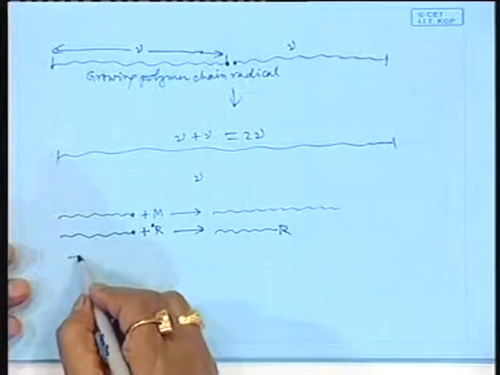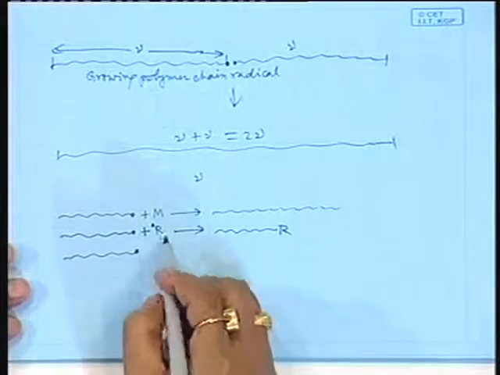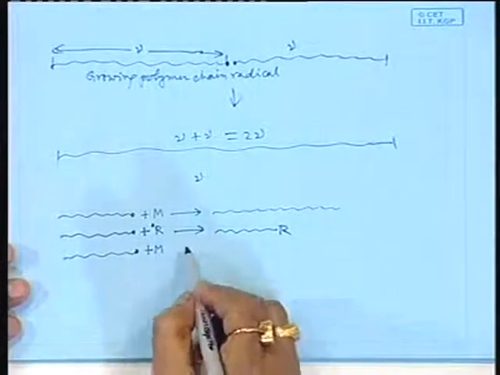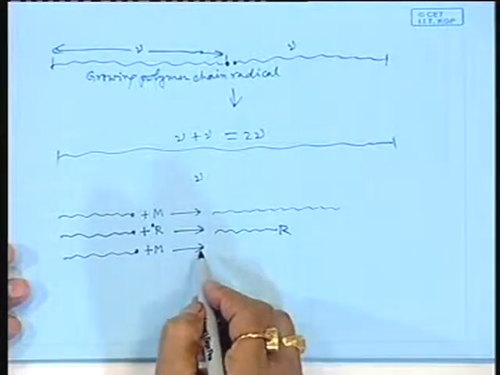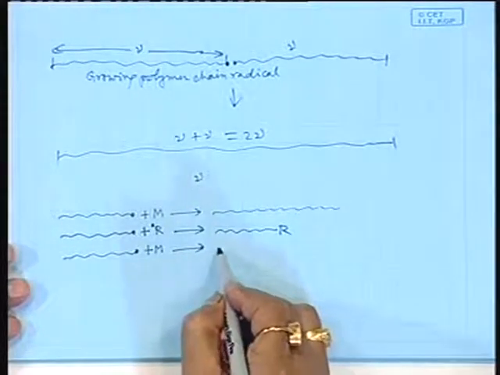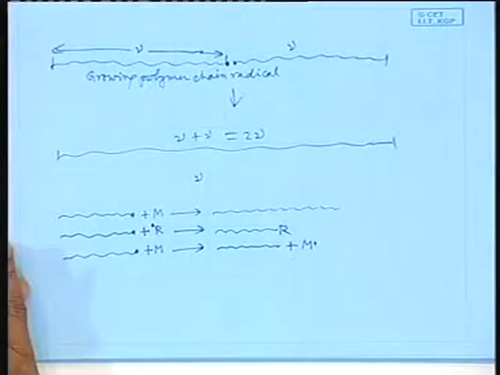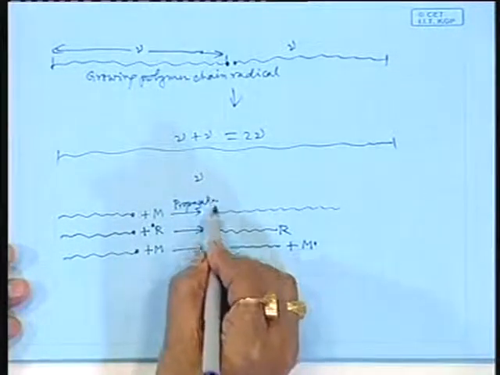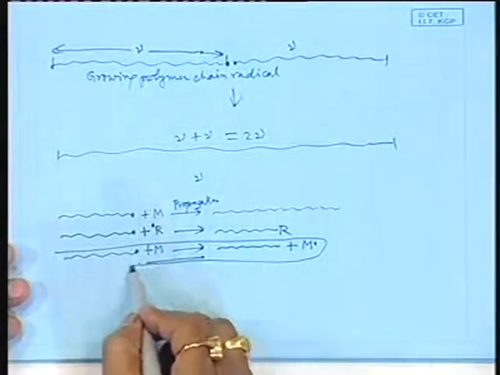Not only that, if there are many more chains present in the system, they can interact with monomer, and this interaction may not be a propagation, but it can stop the polymerization over here, plus a new chain can be initiated. So, this is propagation, but this step is not propagation, this is a different situation.